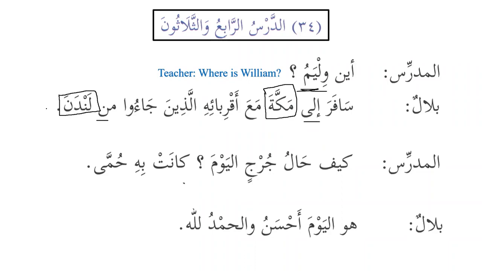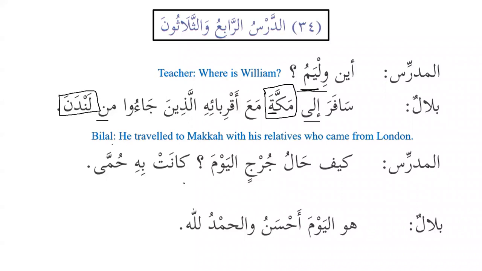And why are they mamnu min as-sarf? We have learned that the names of the cities and the names of the countries are diptotes. We can say that Makkah, because it is a definite noun and also it has ta marbuta, that's why it is mamnu min as-sarf. And Landana, because it's a non-Arabic name, and also it's the name of a city, that's why it is mamnu min as-sarf. So Bilal says he traveled to Makkah with his relatives who came from London.